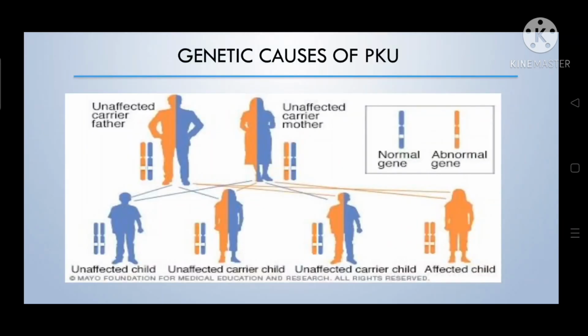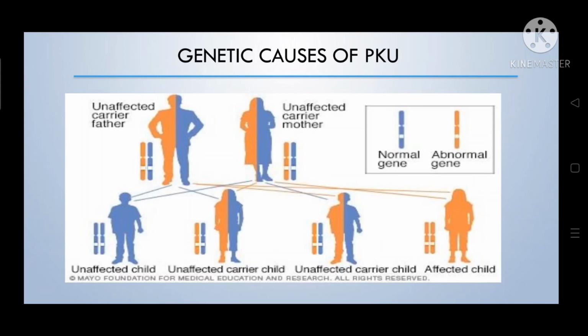This picture represents two parents who each carry one abnormal gene, but both are unaffected. The first baby will be safe because this baby has no abnormal gene. The second baby carries one abnormal gene from the mother. This baby becomes an unaffected carrier. The third baby carries one abnormal gene from the father. This baby is also safe because only one abnormal gene is carried.